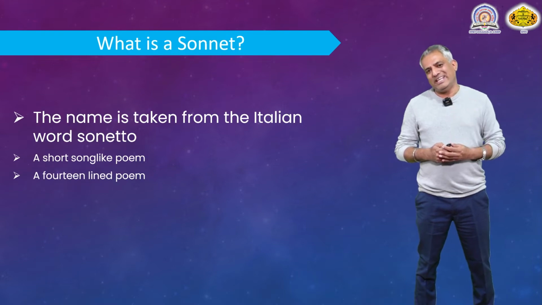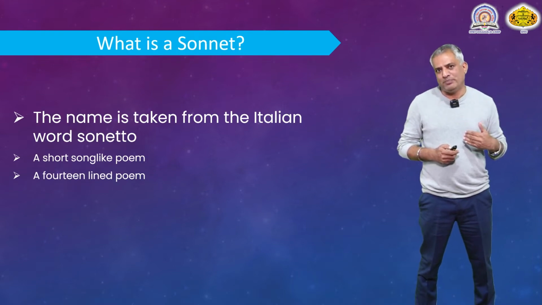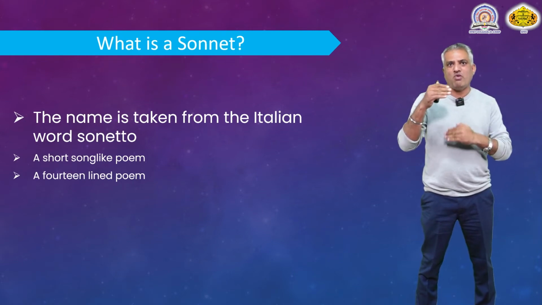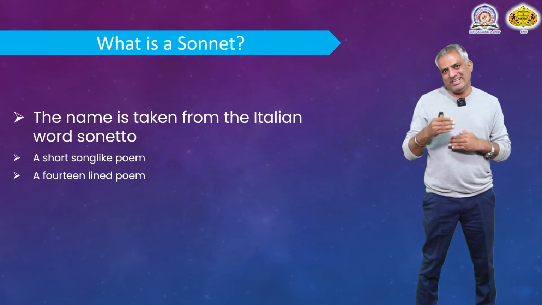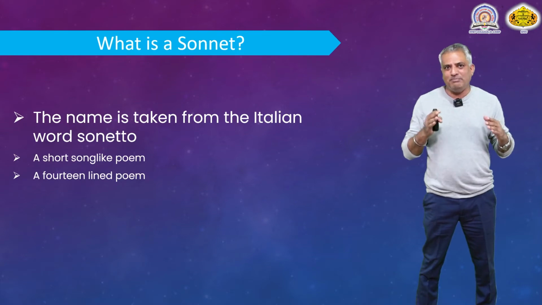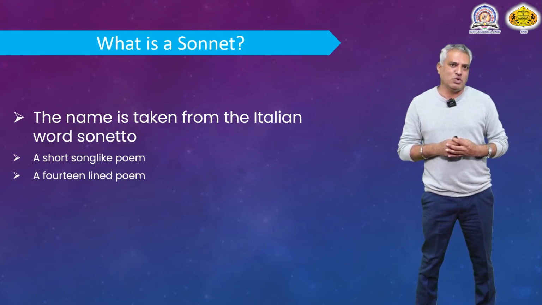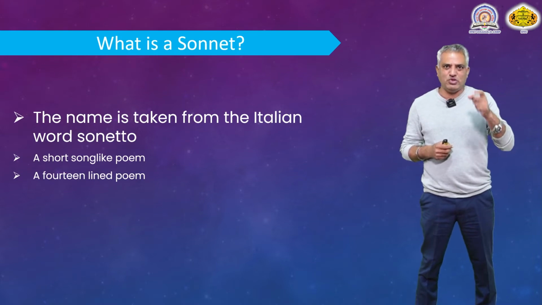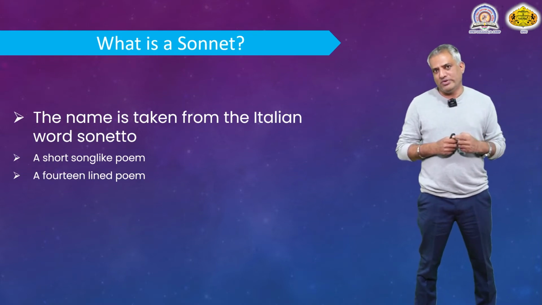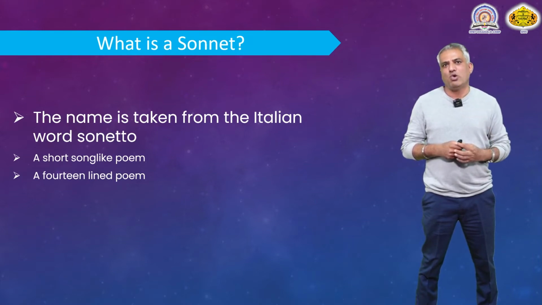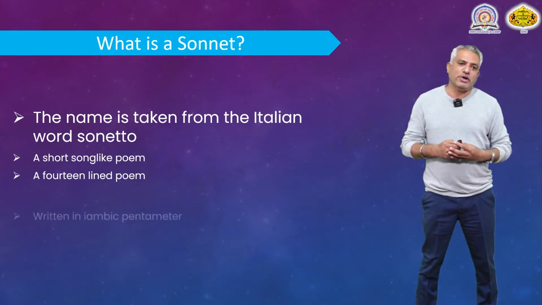Now, a sonnet is a 14-lined poem. It is a short poem, but that shortness is within the 14 lines. Each sonnet is written in 14 lines. Any poem that has been written in 14 lines is called a sonnet. So, this is the special feature of a sonnet as a poetry.